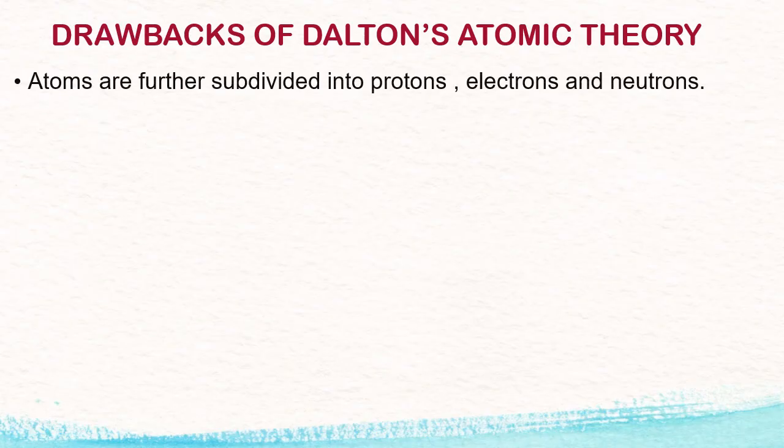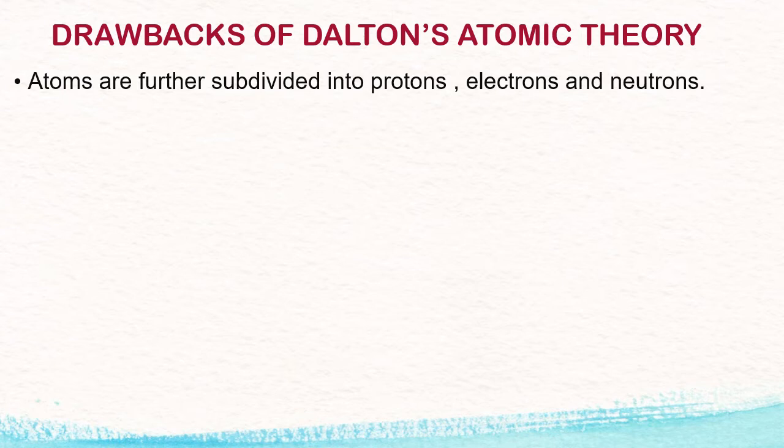Drawback number 1. An atom is the fundamental indivisible particle of matter. Here, the word indivisible is the major drawback of Dalton's atomic theory because we are living in the world of electrons, which are part of atoms.